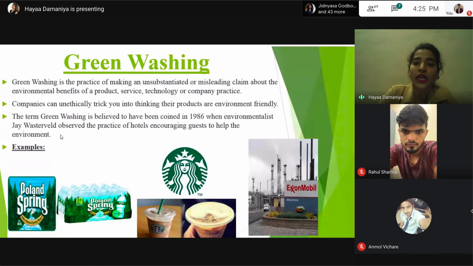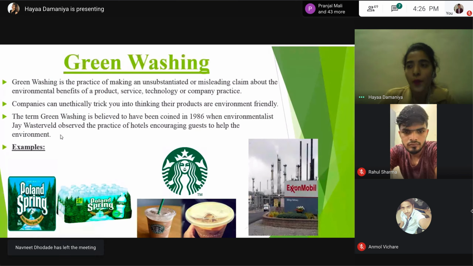Greenwashing is the practice of making an unsubstantiated or misleading claim about the environmental benefits of a product, service, technology, or company practice. Companies can unethically trick you into thinking their products are environmentally friendly when they are not. Greenwashing means when a product gives the false impression of being more eco-friendly when in reality it is not. How can a company do this? By using false information, different marketing tricks, and also straight up fraud.